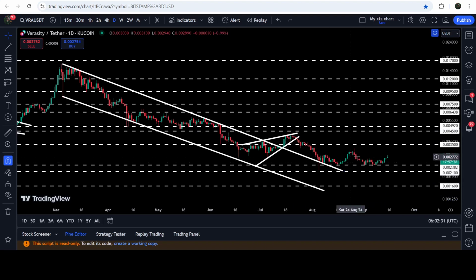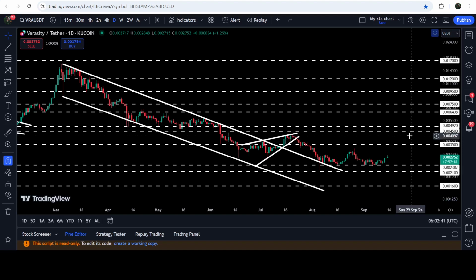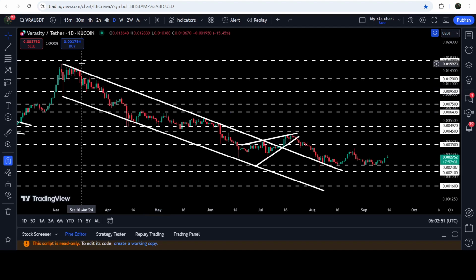And in case of breaking out this resistance, after that, it can hit a very long-term support and resistance zone that starts from $0.0045 and goes to $0.0049. That was previously working as support, and now after the breakdown, it has flipped into a resistance. And the technical target for the breakout from this channel is, by the way, here at the top of the channel at 1.6 cents. But in my opinion, after breakout from this channel, it can also hit this long-term resistance of 1.7 cents as well.